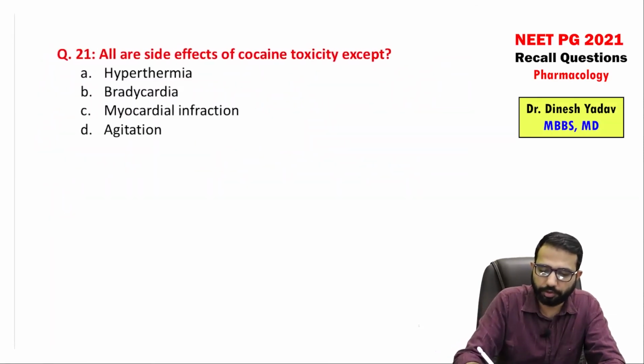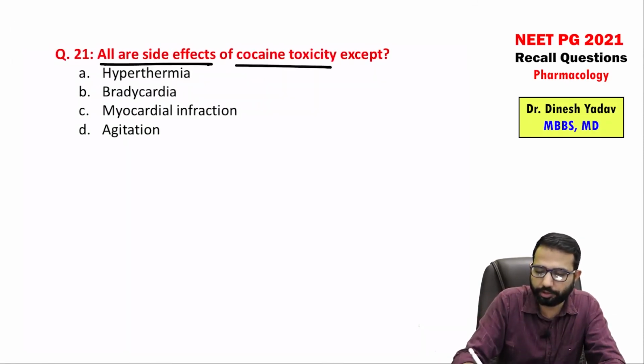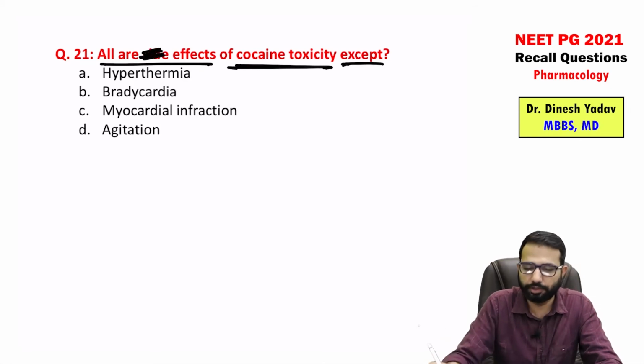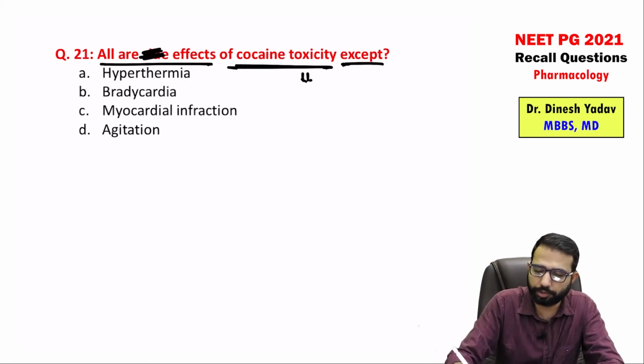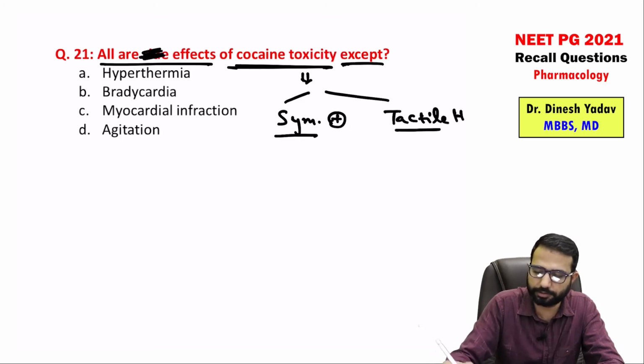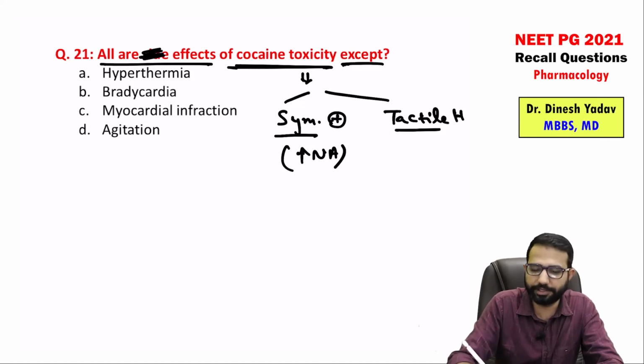Next is, all are side effects of cocaine toxicity except. So guys, in cocaine there are two important things we need to know. One is sympathetic stimulation, and second is tactile hallucination. This is the characteristic symptom for cocaine. So guys, it increases the noradrenaline, so sympathomimetic. So hyperthermia, bradycardia, myocardial infarction, or agitation.